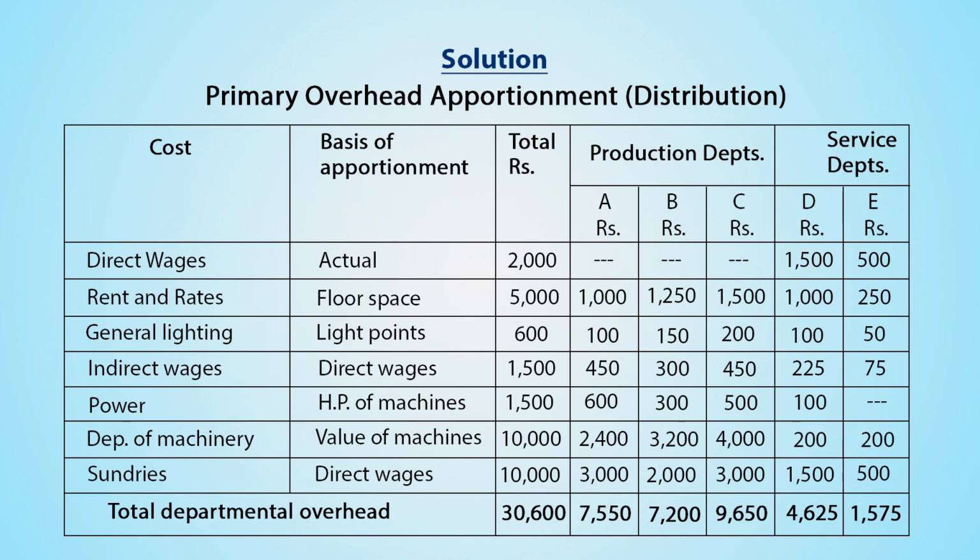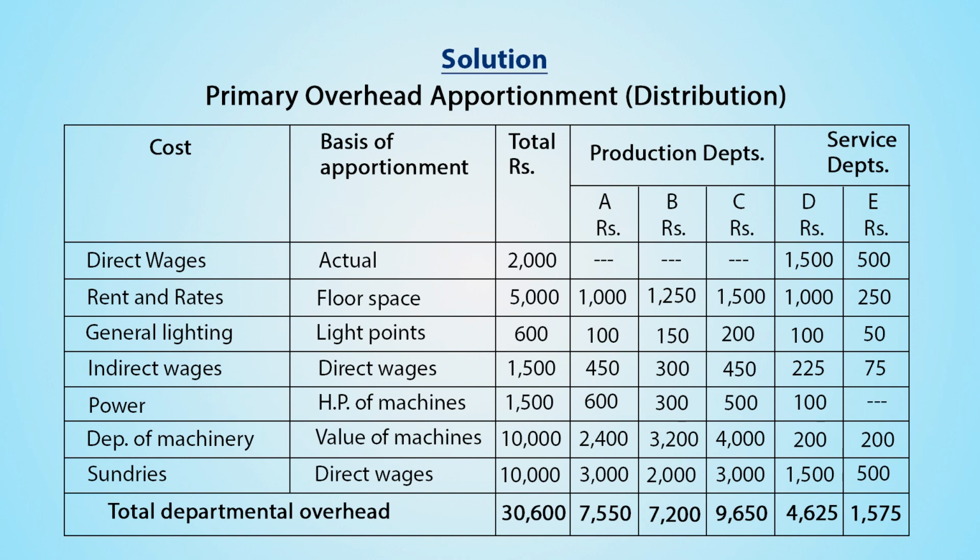General lighting given is rupees 600 and it is to be apportioned based on number of light months. For production departments A, B and C, it comes to rupees 100, 150 and 200 respectively, whereas for service departments D and E, it comes to rupees 100 and rupees 50 respectively.